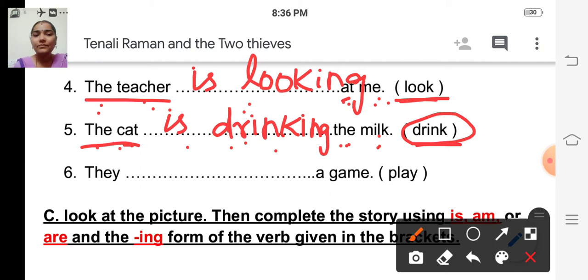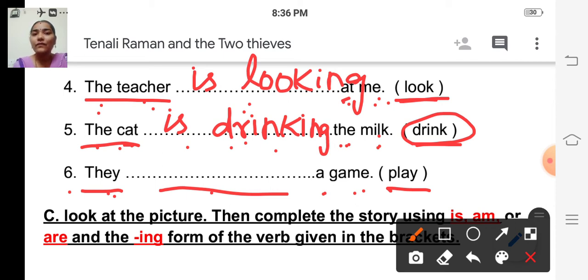The sixth sentence. They dash a game. Verb is play. So the noun is they. Is it singular or plural? It is plural.